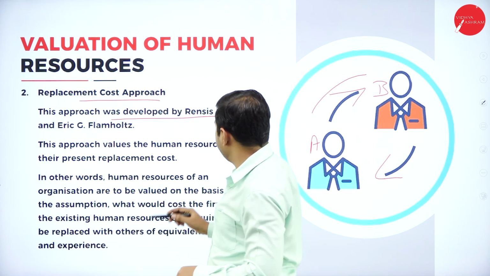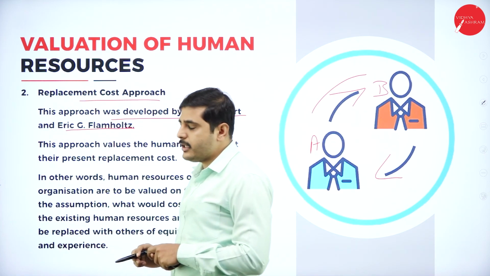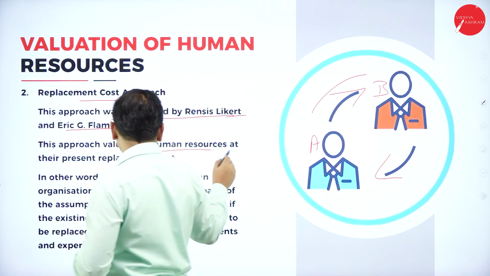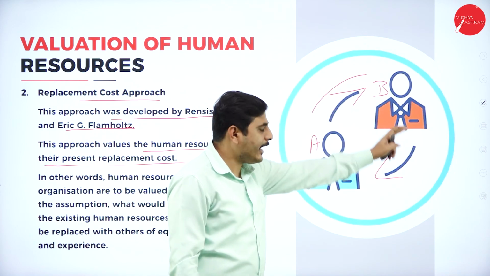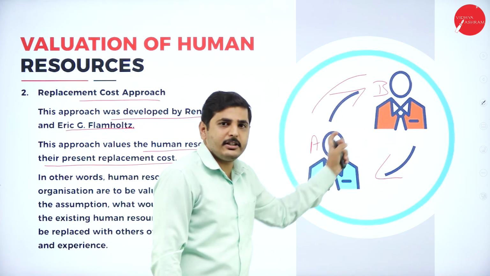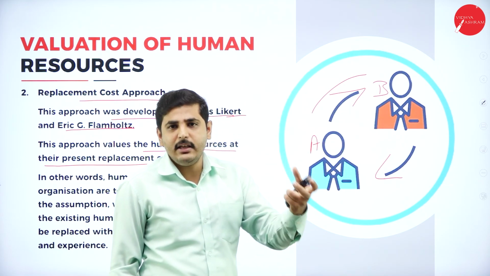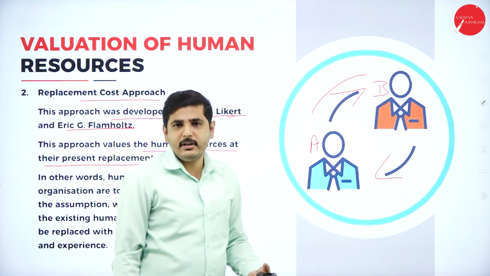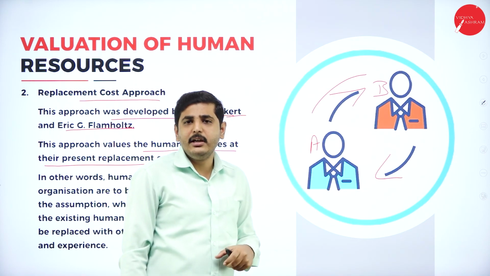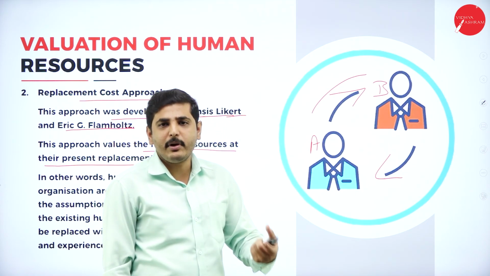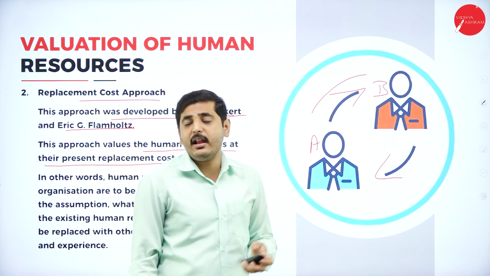This approach was developed by Rensis Likert and Eric Flamholtz. This approach values the human resource at their present replacement cost, not on the historical cost. So what is the actual present replacement? To bring a new employee to his position, what is the cost, what is the training? We have to provide advertisement on TV or in newspaper. After that, we have to do the recruitment process and other things, and also provide training to the new employee. We have to select the employee and provide the training. What is the cost of it? On the basis of this replacement cost, we will calculate this.